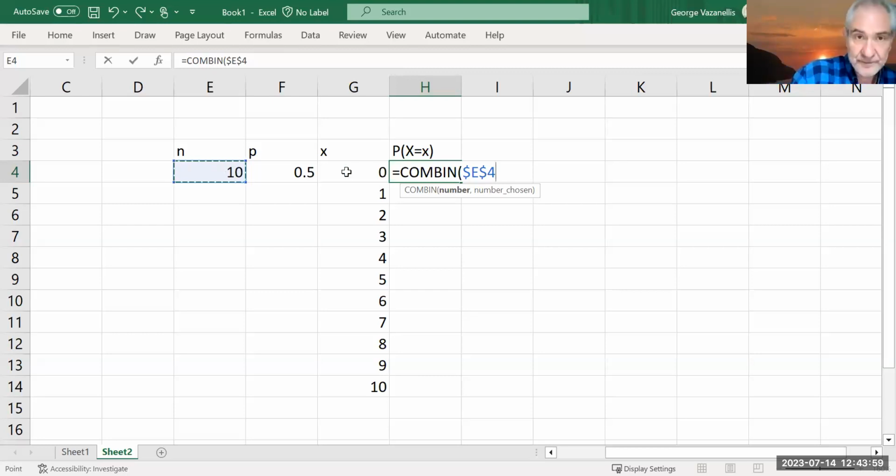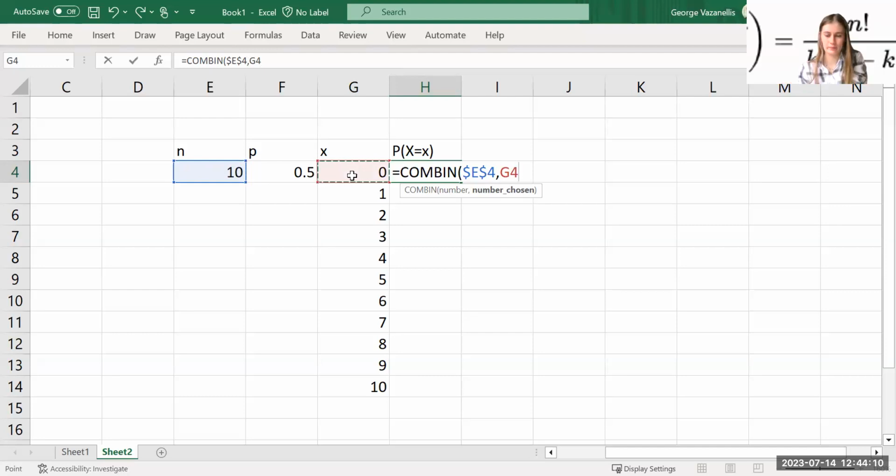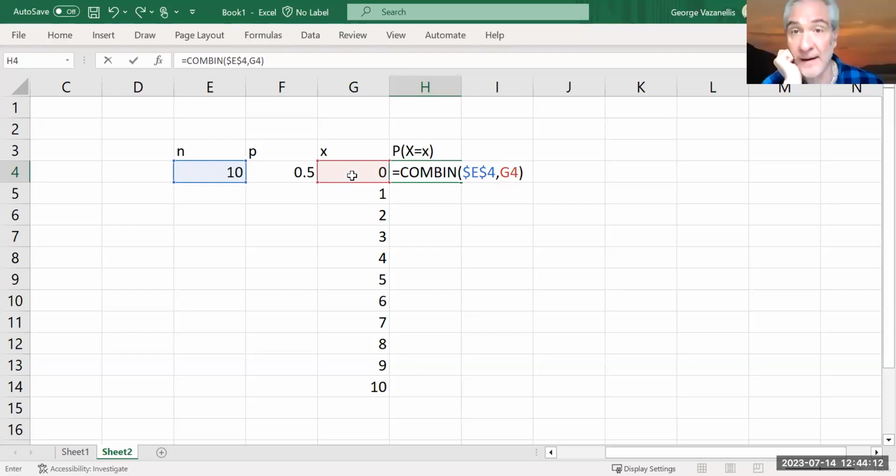Comma. Number chosen is our X value. We're going to leave that. We're not going to put an absolute reference on it because we want it to change as we copy it down, right? Sure. Close that parenthesis. That's the first bit. Nice.